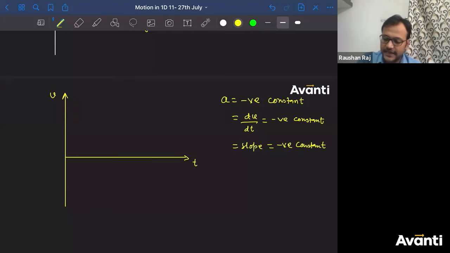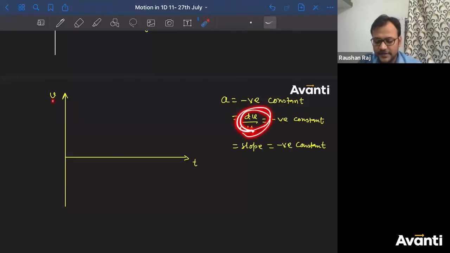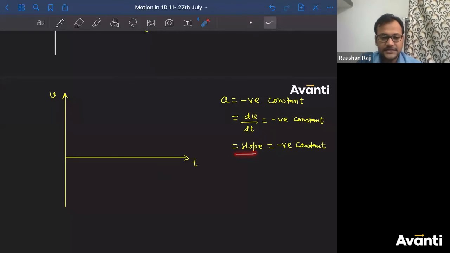So it is a simple thing. Acceleration is dv by dt, and dv by dt in the VT graph is the slope of the tangent. If the slope of the tangent is constant, whether it is negative or positive, the nature of the curve must be a straight line. If the slope is negative, how must the straight line look, like this one or this one?